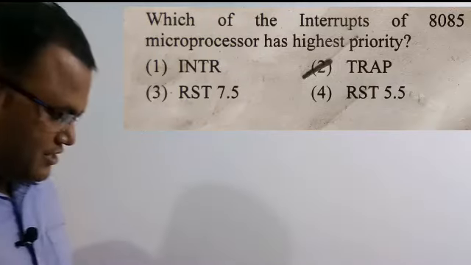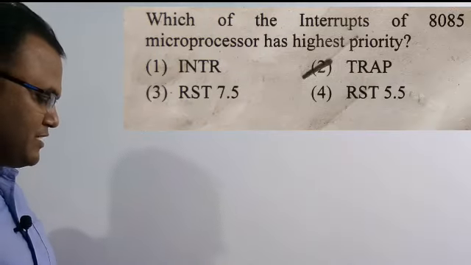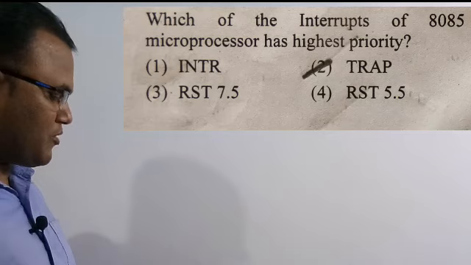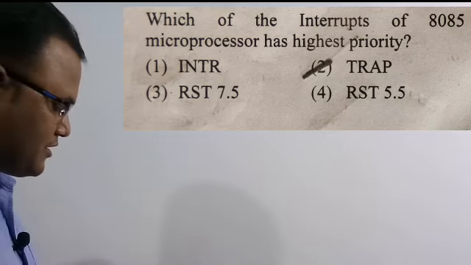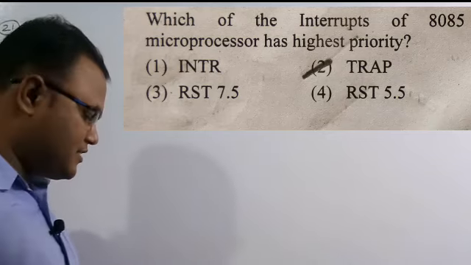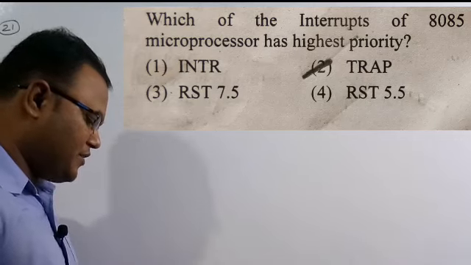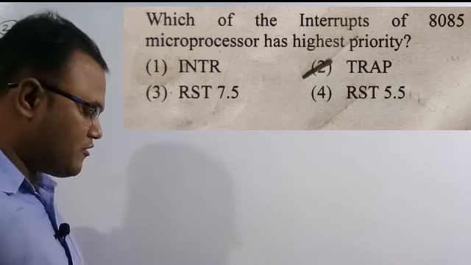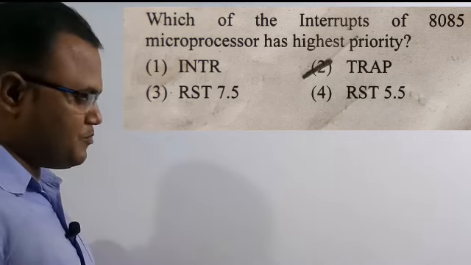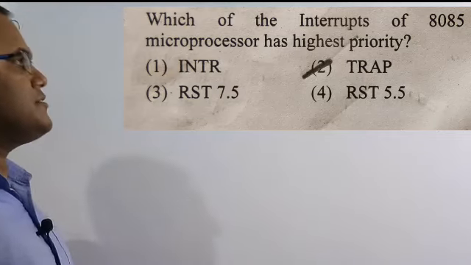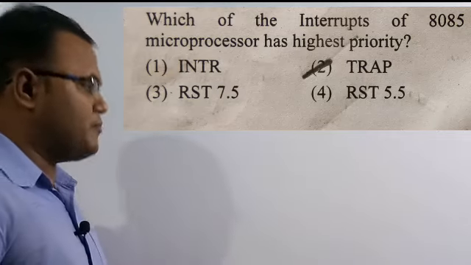So why waste more time? Let's get started. Now we will solve the 21st question. The question says: which of the interrupts of the 8085 microprocessor has the highest priority? The options are INTR, TRAP, RST 7.5, RST 5.5. Out of these four options, option 2, which is TRAP, is the correct answer. So let's solve this problem.